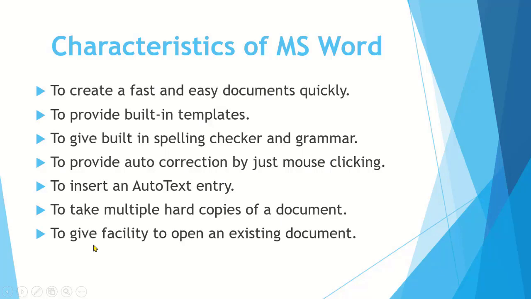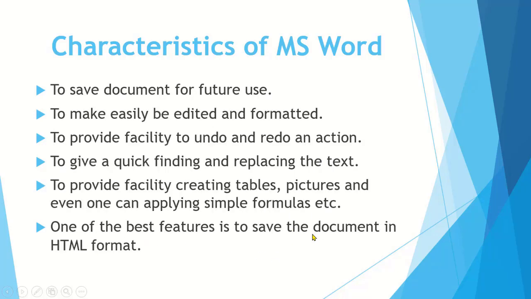It gives the facility to open an existing document. And we can save a document for our future use. We can easily make changes, we can easily edit our document and format it. We can undo and redo any action which we have done in Microsoft Word.